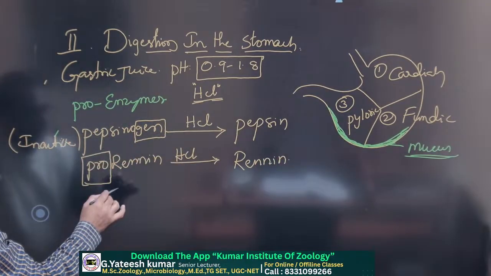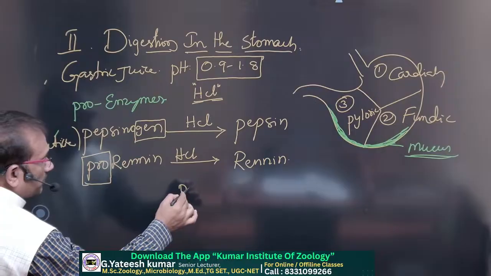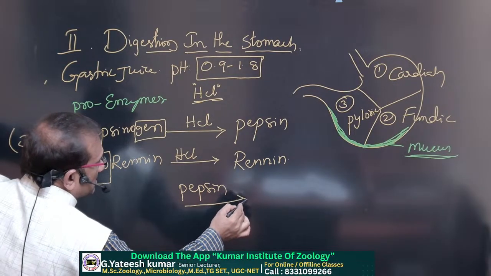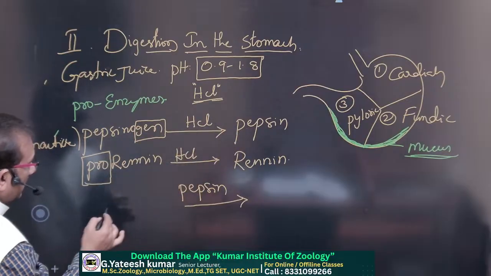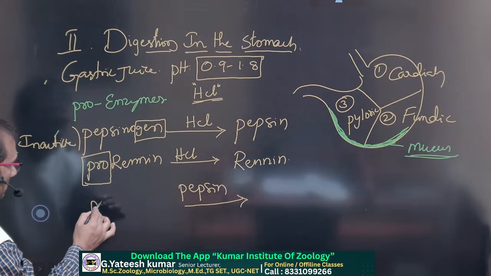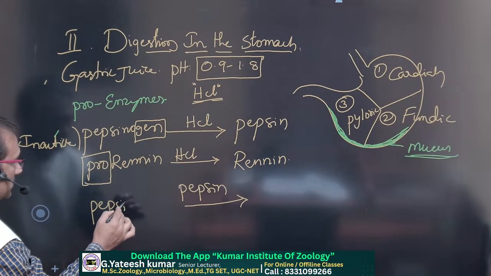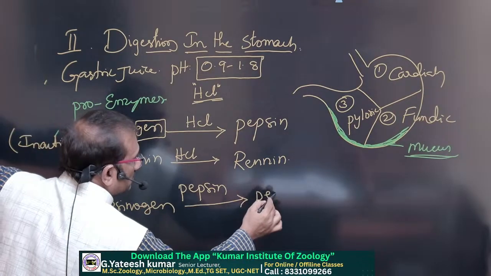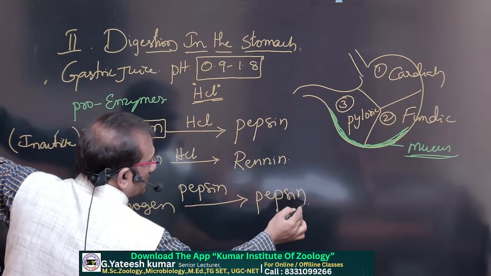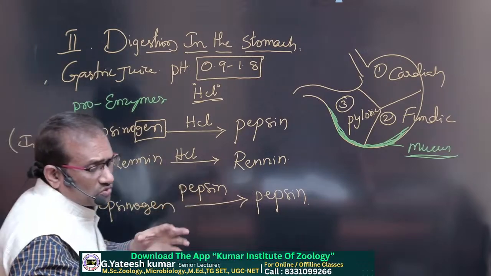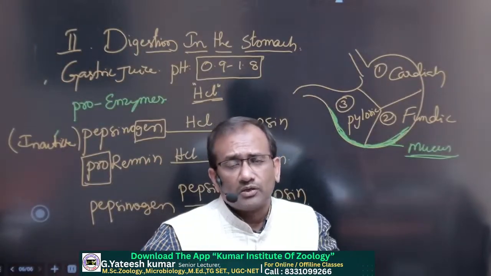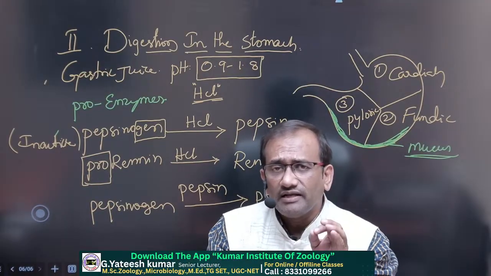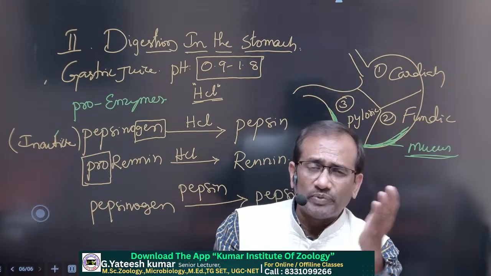And once pepsin is created by the action of HCl, the remaining pepsinogen is converted into pepsin. So this is the starting problem. To start a bike, the kick is important. So here HCl is kicking the pepsinogen to convert it into pepsin.